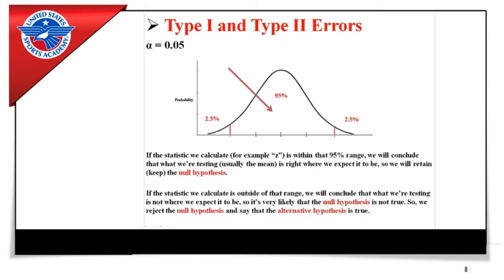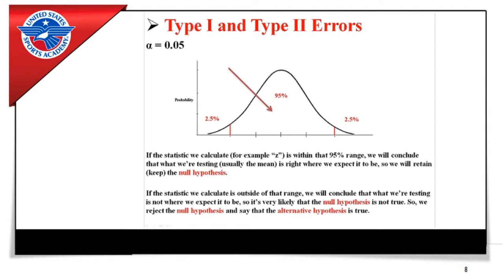Now, if the statistic we calculate is outside of that 95% range, we will conclude that what we're testing is not where we expect it to be. And so it's very likely that the null hypothesis is not true. So we're going to reject the null hypothesis and say that the alternative hypothesis is true.